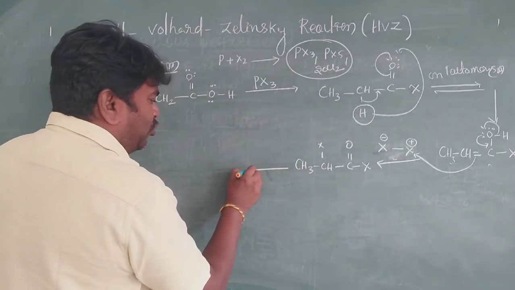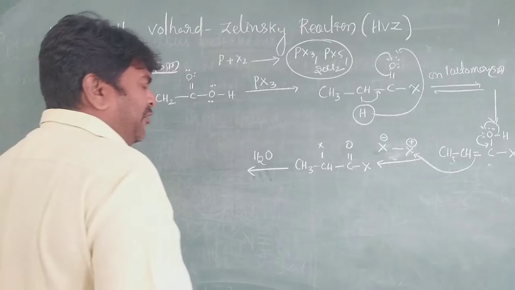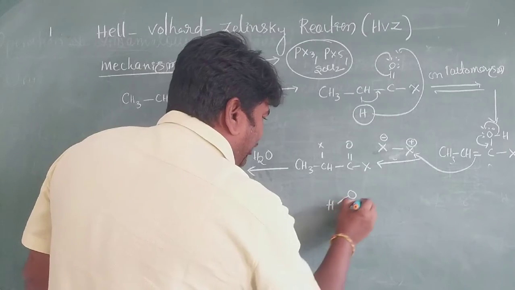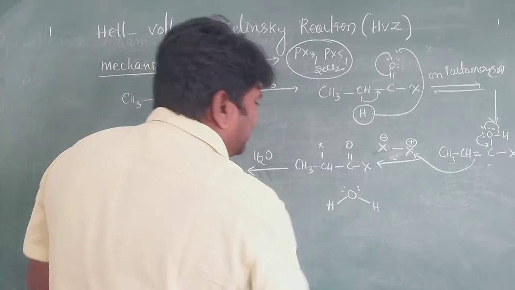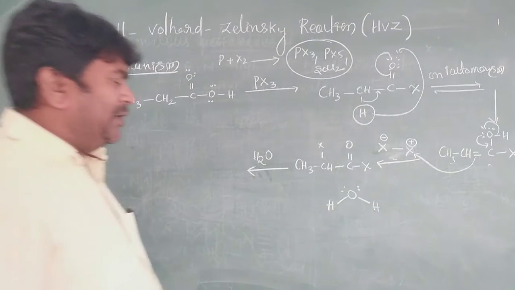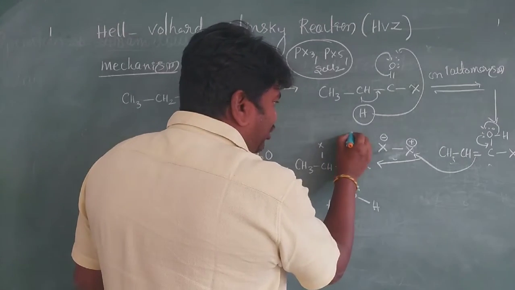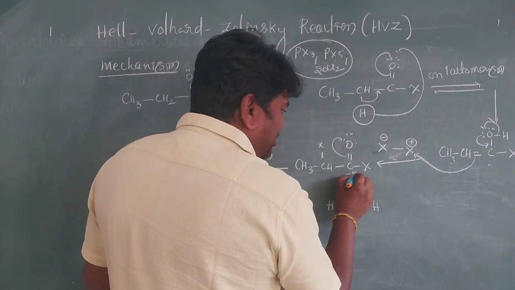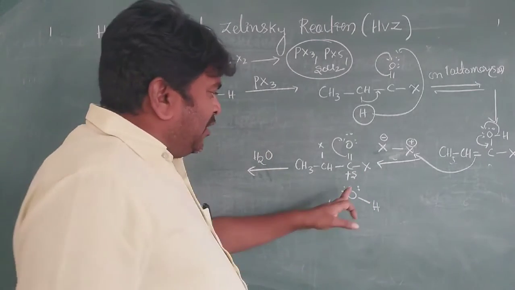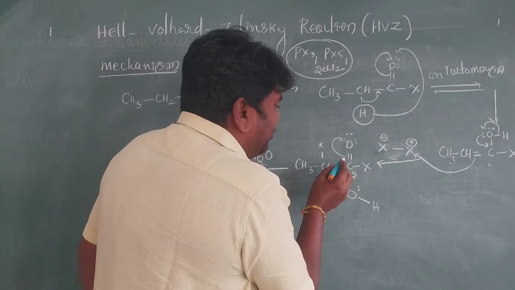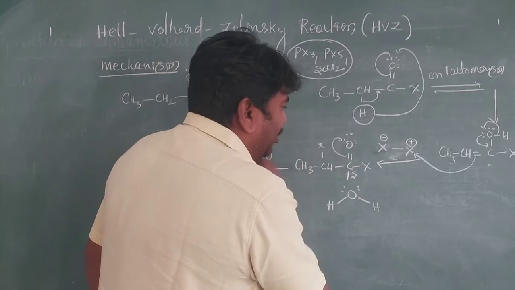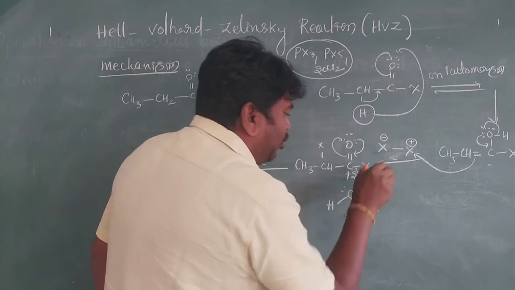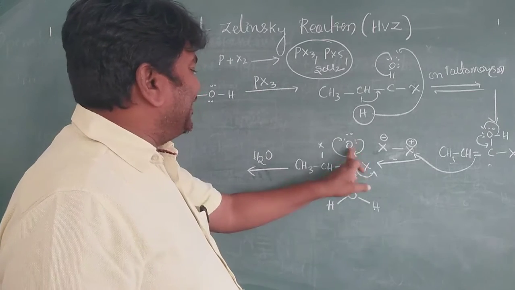Now it undergoes hydrolysis, H2O, very important. See, it is oxygen, hydrogen, hydrogen. Two lone pairs are there. X is the good leaving group. These two electrons are shifting here. Carbon acquires a partially positive charge. This is attacking here only, and it is back bonding. So X is eliminated, it is a good leaving group.